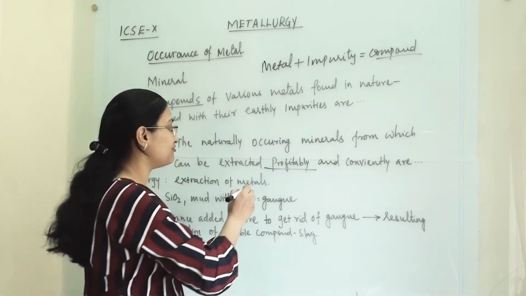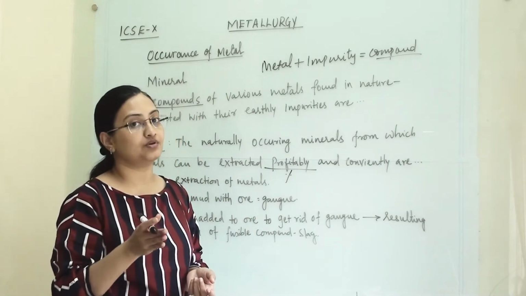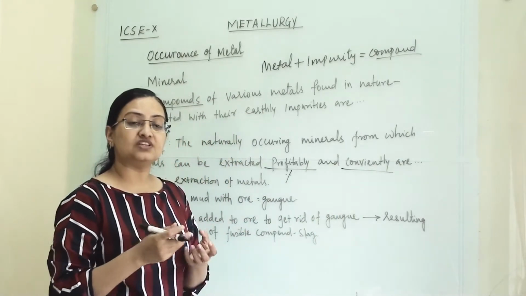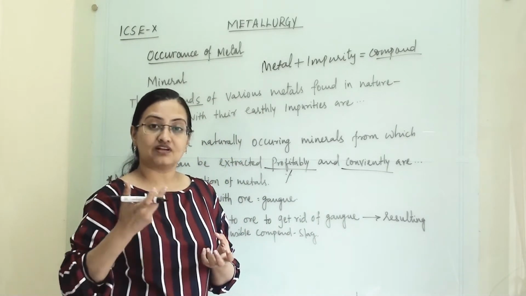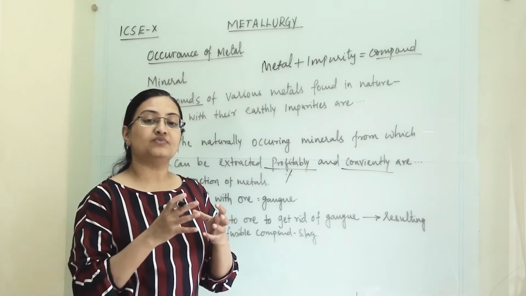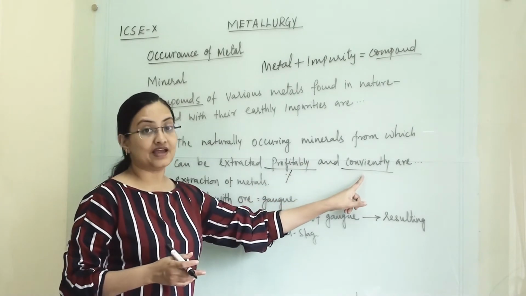So the percentage of metal should be high in that particular ore, and it should be convenient. That means with an easy 2 or 3 or 4 chemical reactions, we should be able to extract the metal from the impurities. That is the meaning of profitably and conveniently.